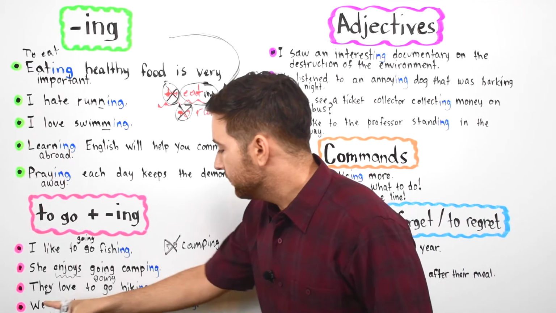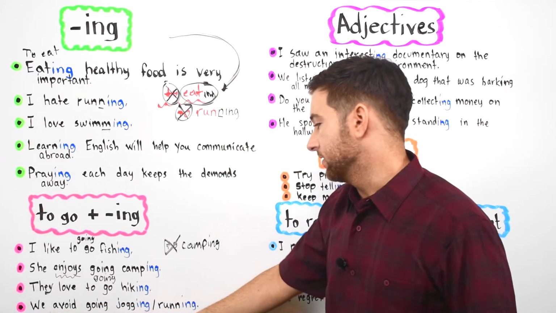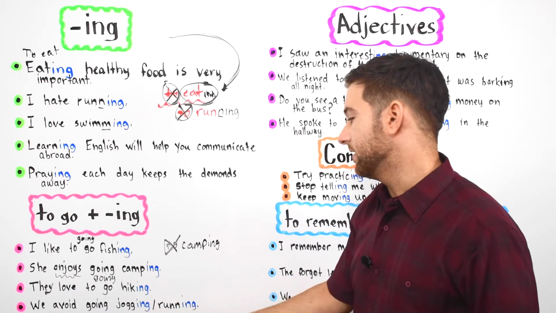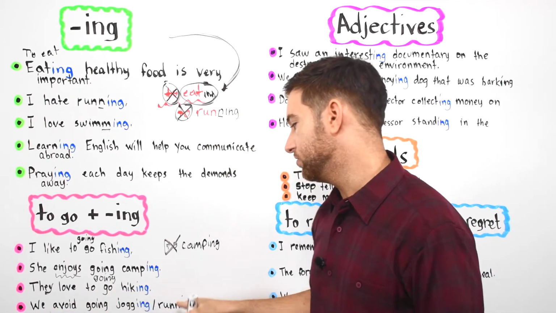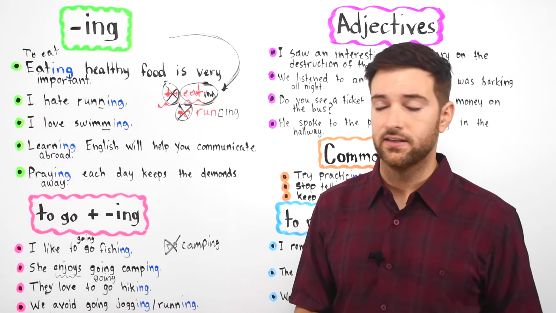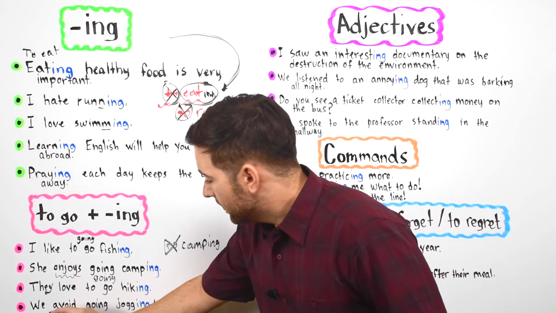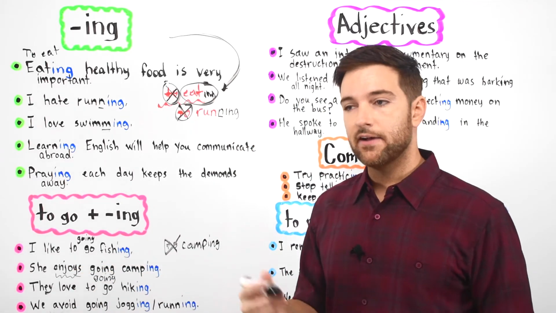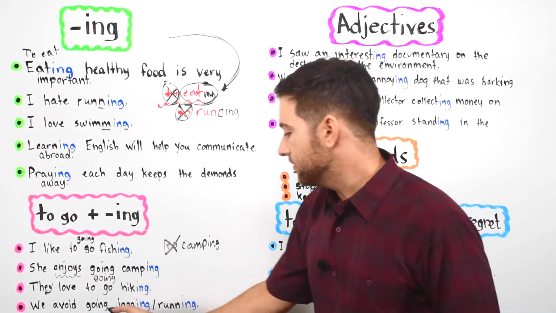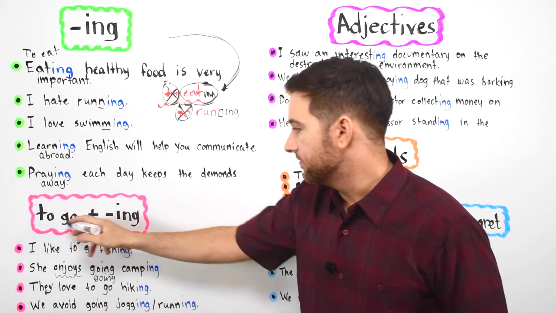And then here we have, we avoid going jogging. We avoid going running. You cannot say we avoid to go jogging, or we avoid to go running. You cannot say that. Avoid is much like enjoy, okay? Where after each of these verbs, you have to use going instead of to go.